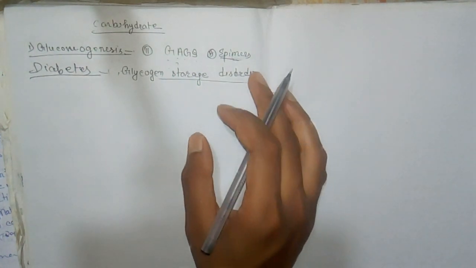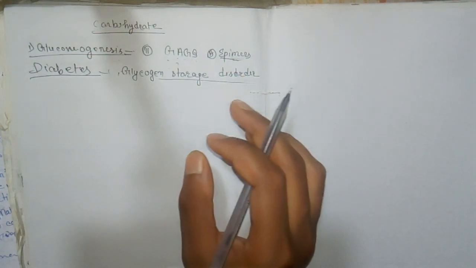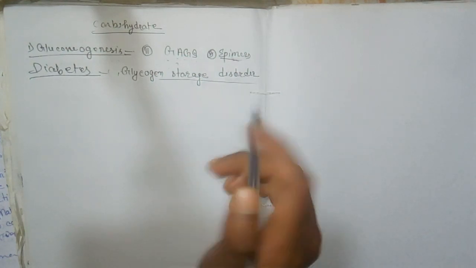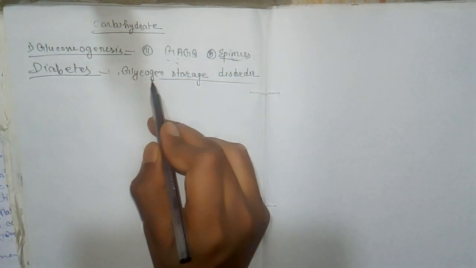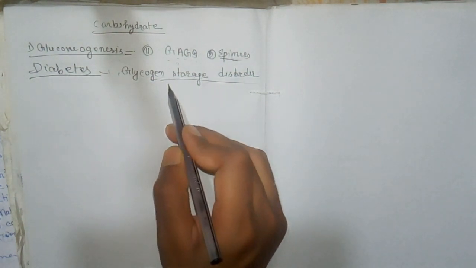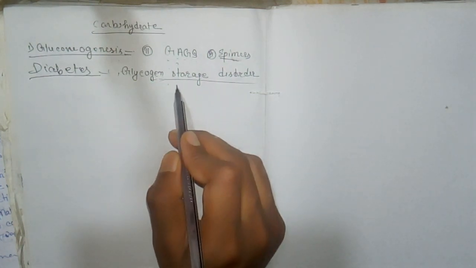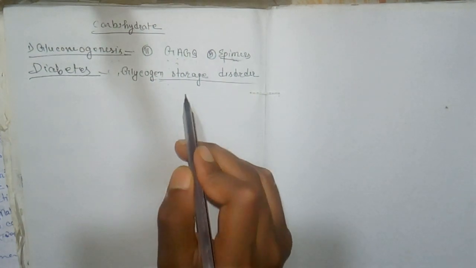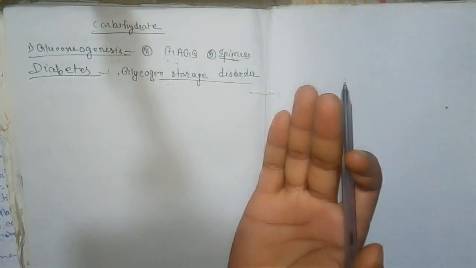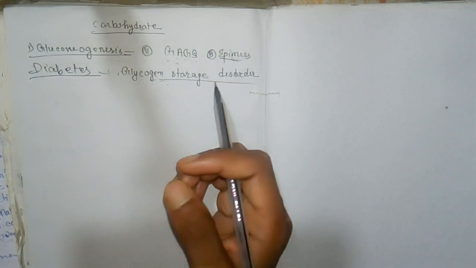Then the second is limit dextrinosis, Cori's disease. First we discussed von Gierke's disease, second is Cori's disease. The enzyme involved is the debranching enzyme. The symptoms will be accumulation of highly branched dextrin and hepatomegaly or myopathy.